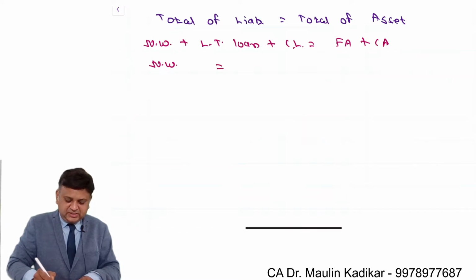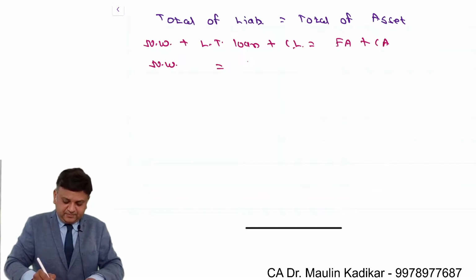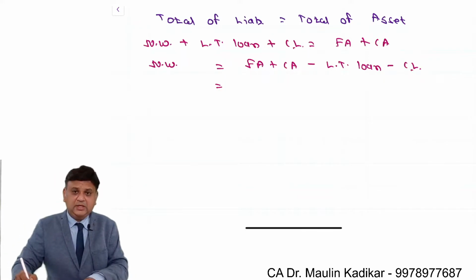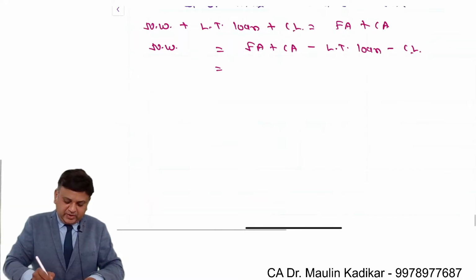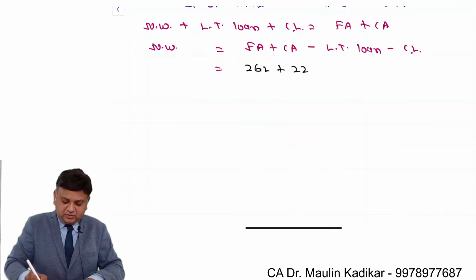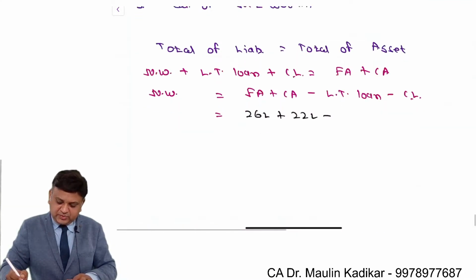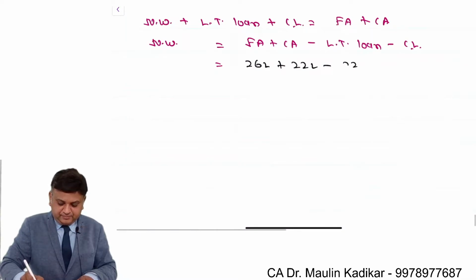So net worth is equal to, on the asset side, fixed asset plus current assets minus long term loan minus current liability. What is the amount of the fixed asset? 26 lakhs. What is current assets? 22 lakhs. What is the long term loan? Long term loan is 22 lakhs once again.